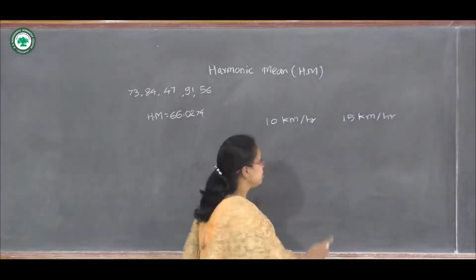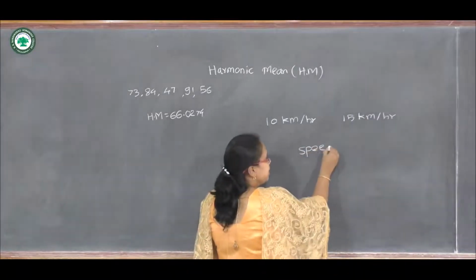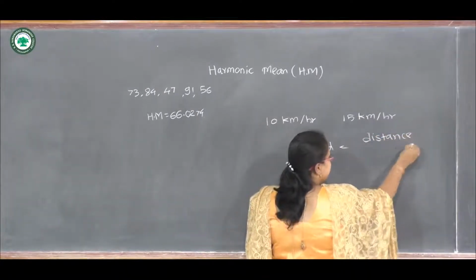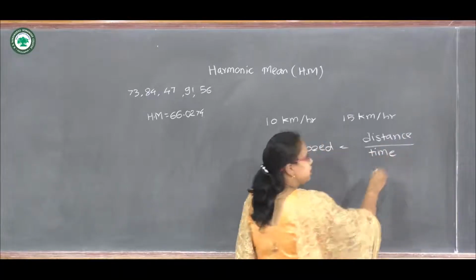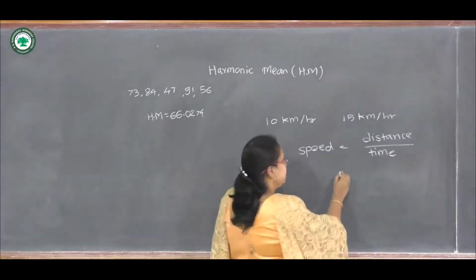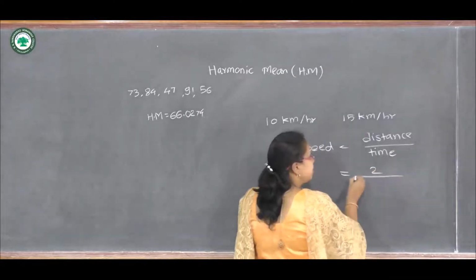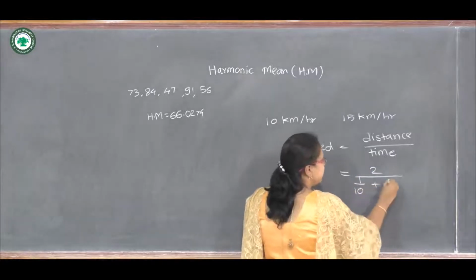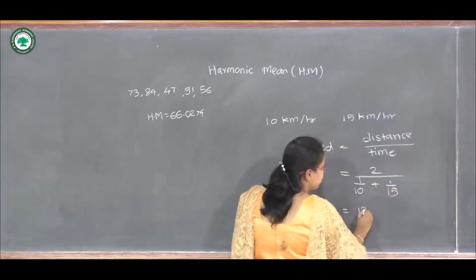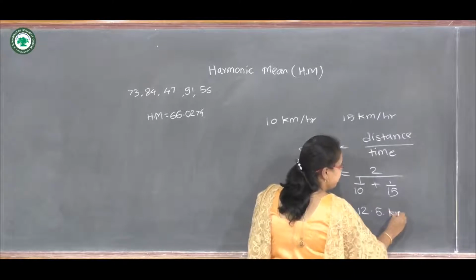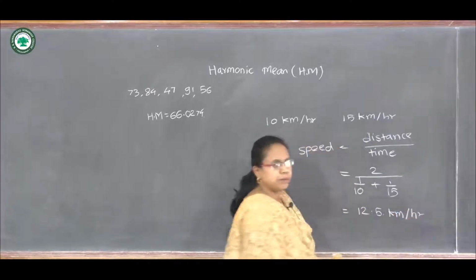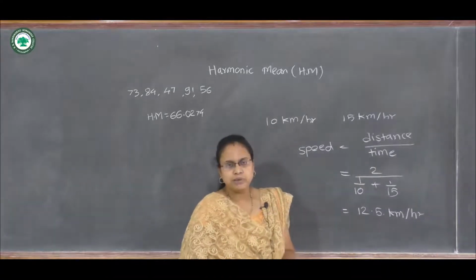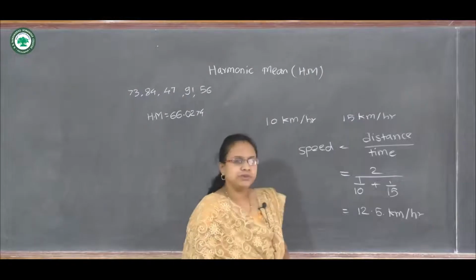Now if we are asked to obtain the average speed of the train, we can calculate it using the formula for speed, which is distance upon time. Here we have to take total distance upon total time. The total distance is 2 kilometers, and the time can be calculated as 1 upon 10 plus 1 upon 15. This gives us the answer 12.5 kilometers per hour.